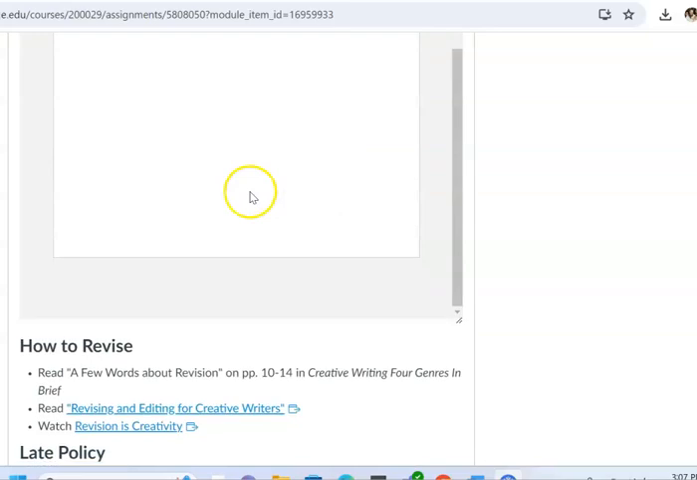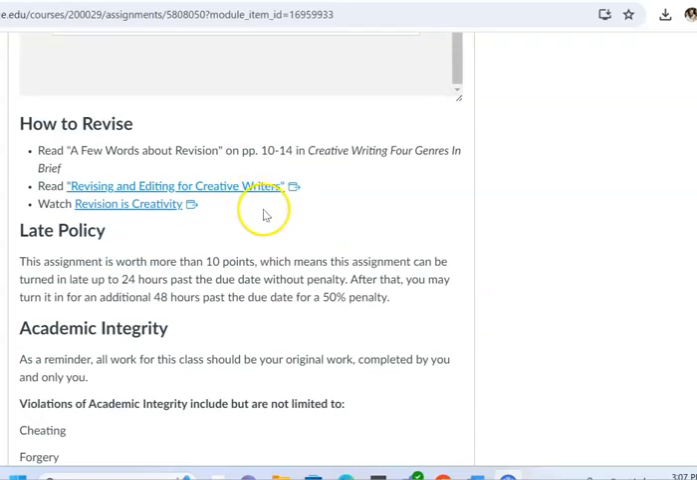Now, as for how to revise, I provided you a couple of resources in your textbook. There's a section called A Few Words About Revision that might help you. I provided you a link to a web page that talks about revising and editing, and then I've also provided a video to you. I encourage you to have a look at all of those.